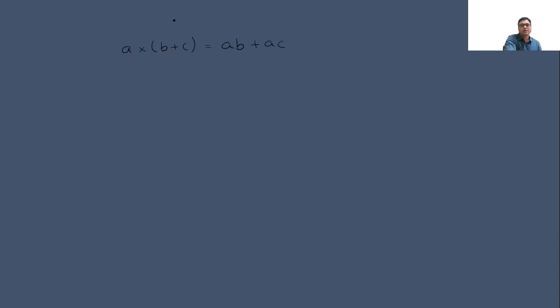What we have assumed earlier, A is equal to 7, B is equal to 5, and C is equal to 4. 7 into 5 plus 4 is equal to 7 into 5 plus 7 into 4. 7 into 9 is equal to 35 plus 28. 63 and 63. Okay, now distributive over the subtraction.